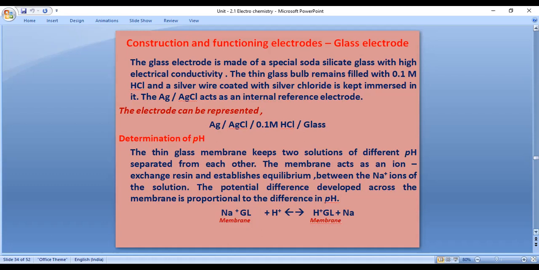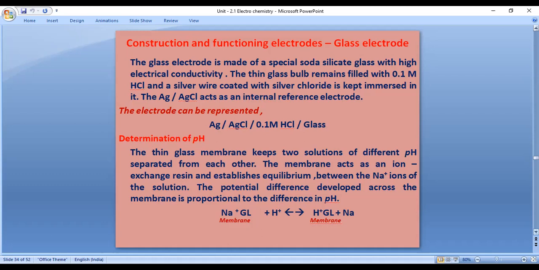That bulb is filled with 0.1 M HCl, and the silver wire is coated and immersed with solid silver chloride. For the overall reaction, the glass electrode can be represented as Ag, AgCl, 0.1 M HCl.